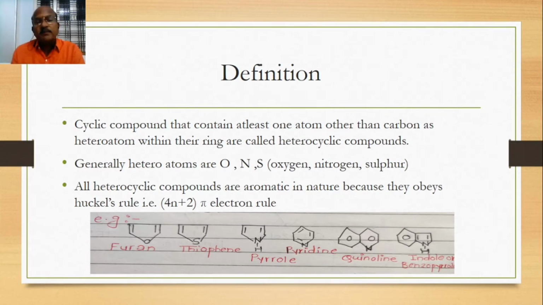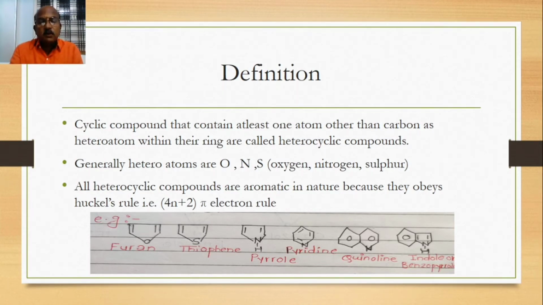These heteroatoms are oxygen, nitrogen and sulfur. This is a very important main point here: all heterocyclic compounds are aromatic in nature. Why are these aromatic in nature? Because they obey the 4n plus 2 pi electron rule.